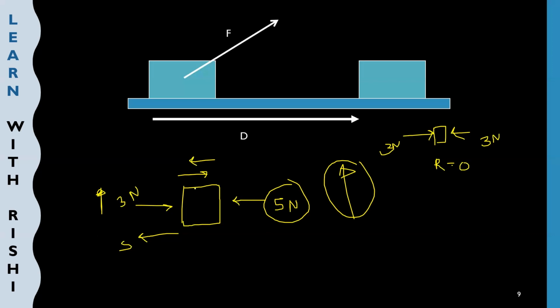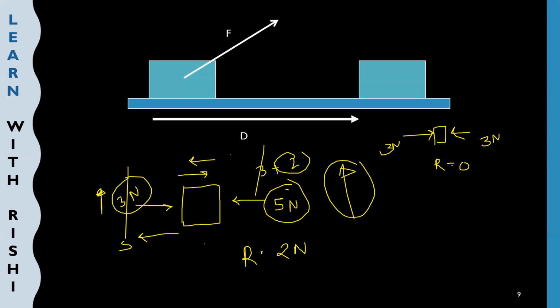In this case, applying 5 Newton from the right side and 3 Newton from the left side, the resultant force is 2 Newton. The 3 Newton and 3 Newton get cancelled and the remaining additional part is the 2 Newton. Because of this 2 Newton, the object is moving in the left direction. So here my resultant force will be 2 Newton.